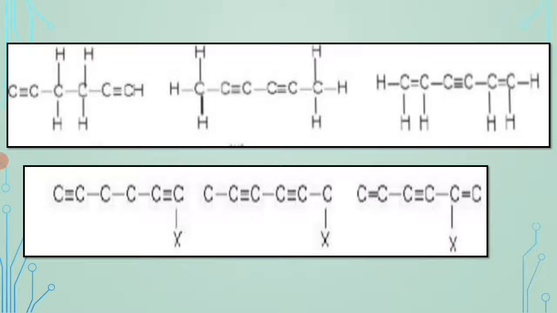But the drawbacks of the open chain structures are as follows. Addition reactions are usually given by alkenes and alkynes, which are not given by benzene. So this is the first drawback. The second drawback is that benzene forms only one kind of monosubstituted product, while open chain structures form more than one kind of monosubstituted product, as shown in these structures. Also, open chain structure compounds do not give reactions such as the Friedel-Crafts reaction. So this is about the drawbacks of the open chain structures.